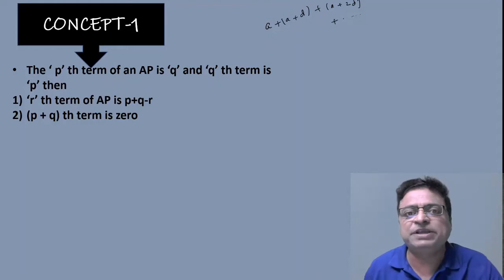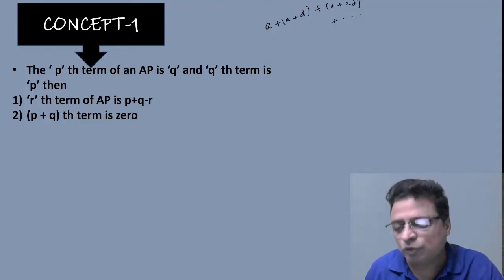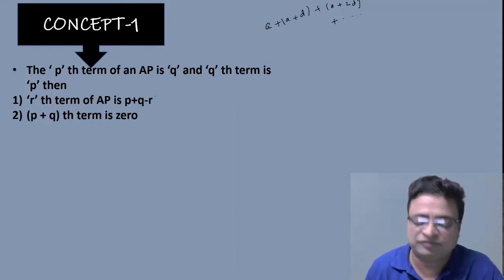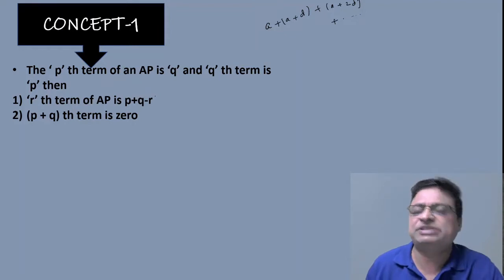If the pth term of an AP is Q and the qth term is P, then the rth term of the AP is P plus Q minus R, and the (P plus q)th term is 0.